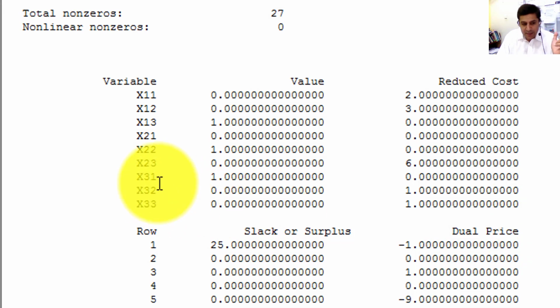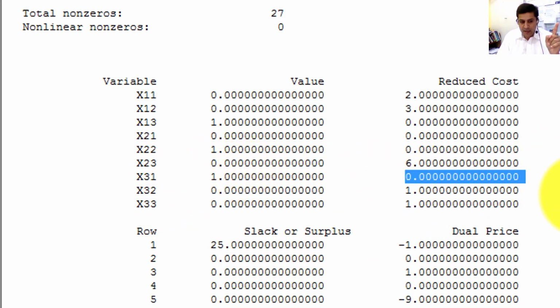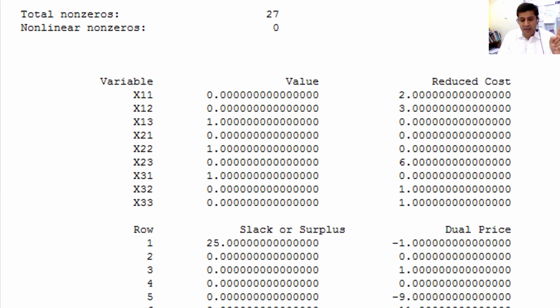Similarly for x31, it's showing that you need Cooper, 3 represents Cooper, and 1 represents job 1. The analysis shows that you need to assign Cooper to job 1. This will give you the minimum cost, with reduced cost 0. Otherwise, you can see these are the costs that will be incurred if you violate these things. This is our objective function and our objective value. So the minimum cost for this problem is